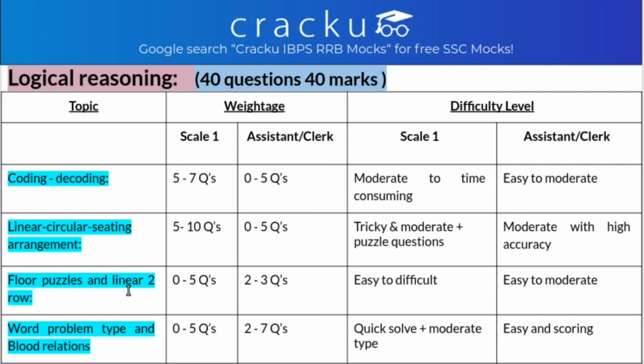And the other is word problem type and blood relation. They are very easy questions and they are solved quickly. It is something like formation of words, 4 3-digit numbers, number series, word series. These are these kinds of questions. In scale 1 there are 0 to 5 questions from this topic and they are quickly solvable and moderate type, and in office assistant there are 2 to 7 questions from this topic and they are very easy and highly scoring. So you can target them and solve them easily.